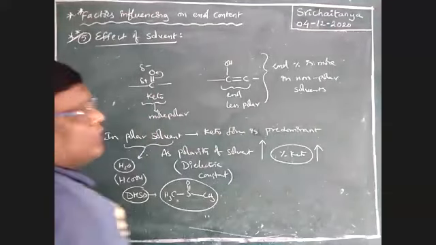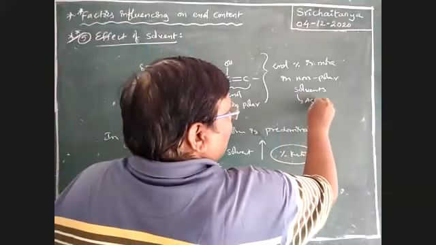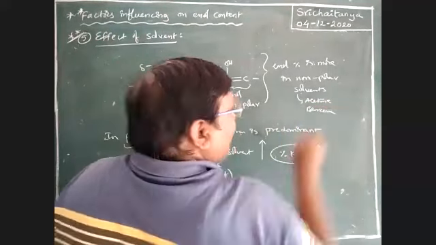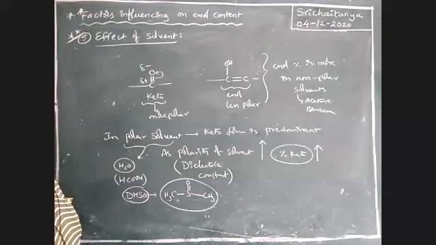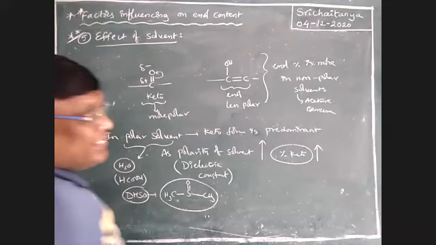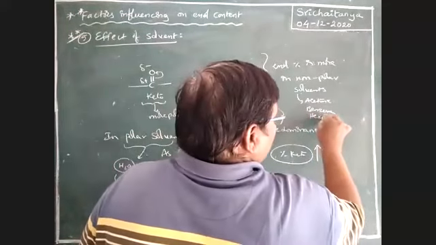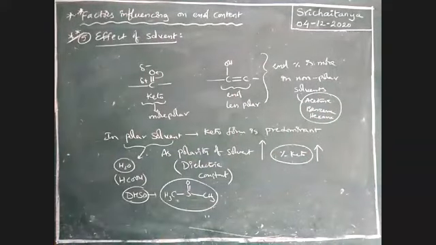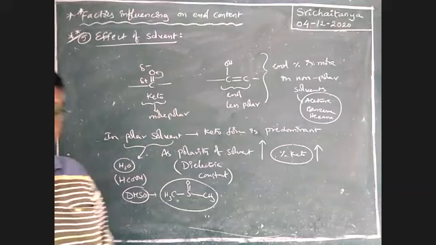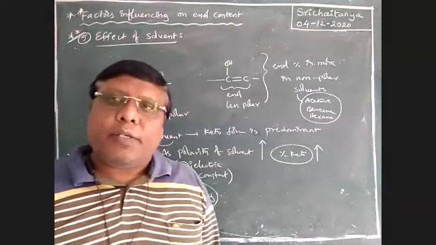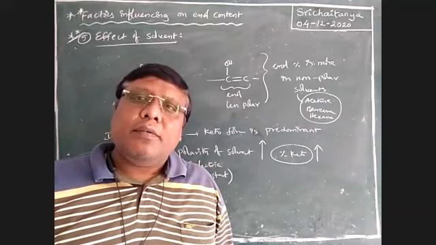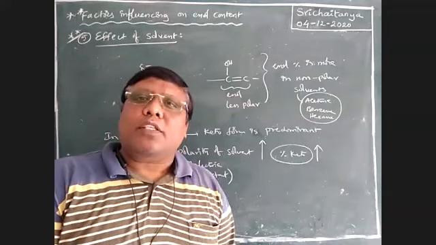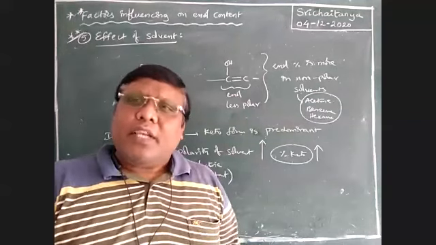Non-polar solvents: acetone, benzene, hexane. These are non-polar solvents. In non-polar solvents, enol content is more. In polar solvents, keto content is more. Keto content is more predominant in polar solvents. Whatever it may be, that is the statement.